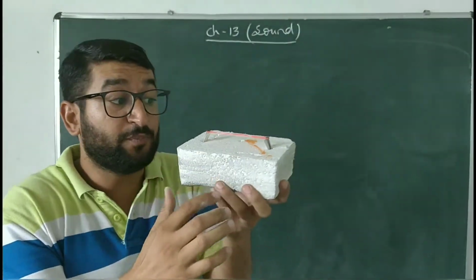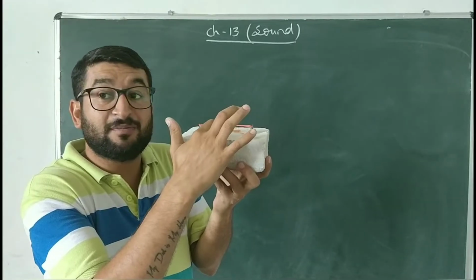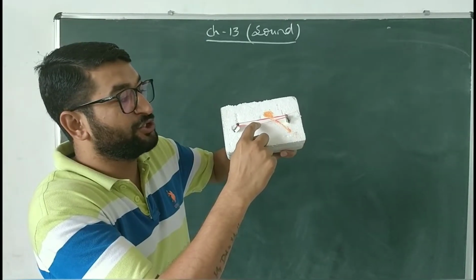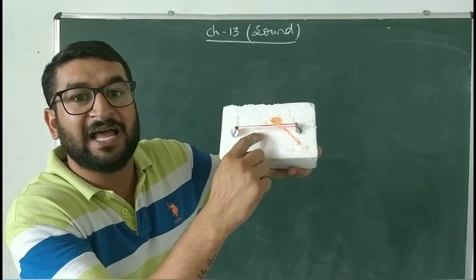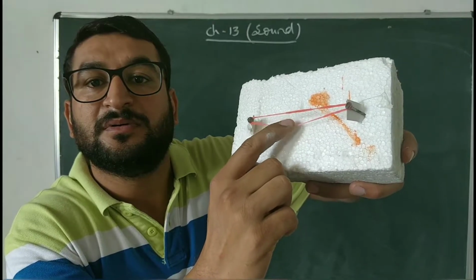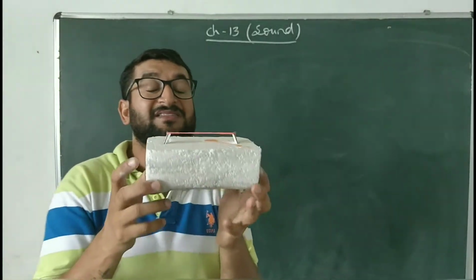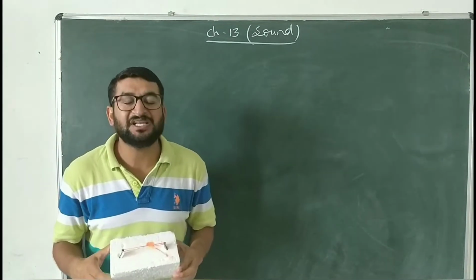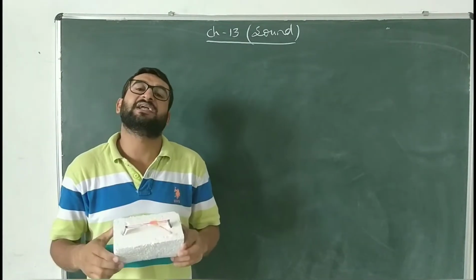So, this will prove that whensoever this rubber band moves back and forth from its mean position, जब ये अपनी position से back and forth move कर रहा है, then it produces a sound. So by this activity we can conclude that vibrations are the reason behind sound.